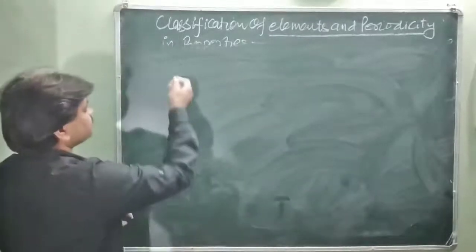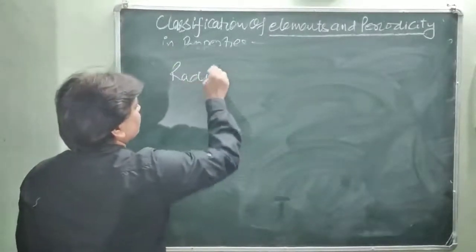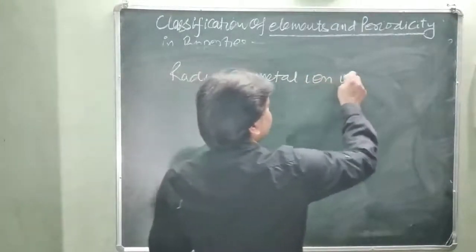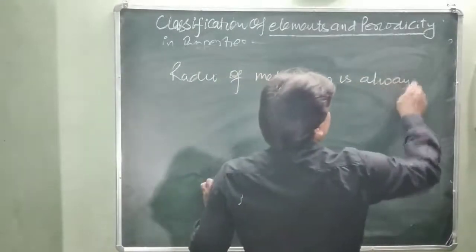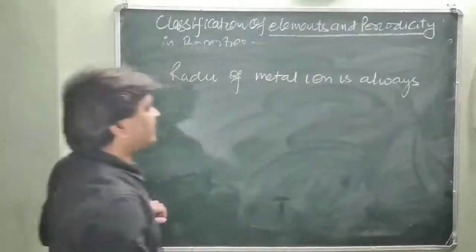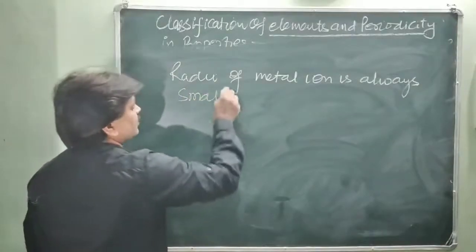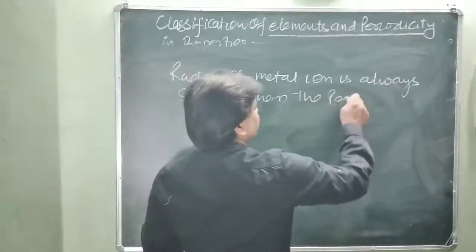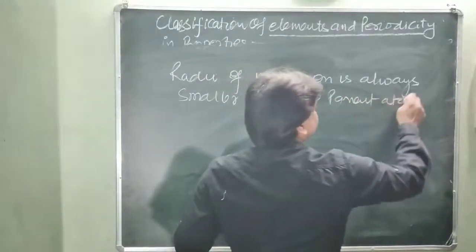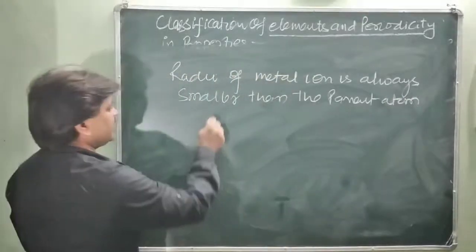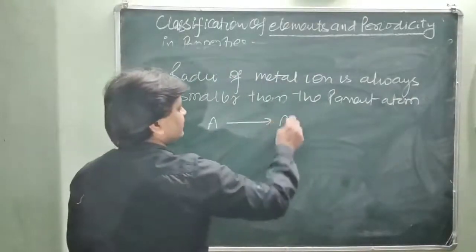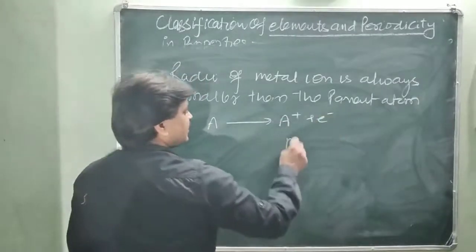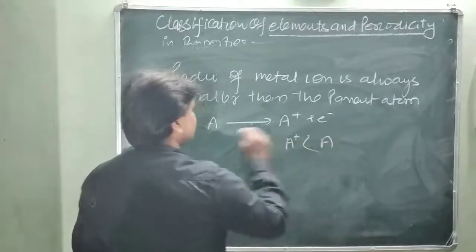radii of the metal ion is always smaller than the parent atom. Just like an atom A loses one electron, it becomes A plus. So after losing an electron, the ion A plus is smaller in size than its parent atom A.